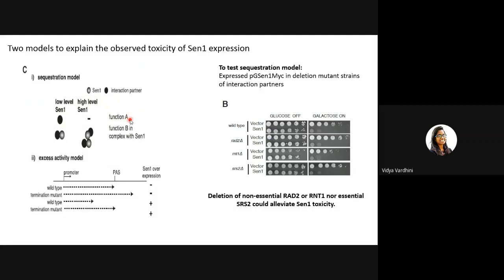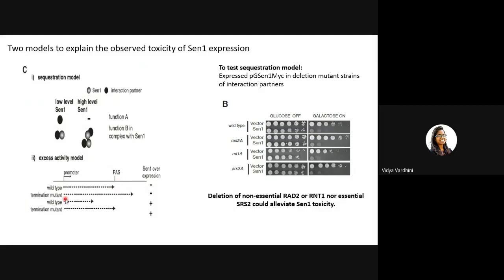This was one model. The other model is the excess activity model. In the first two lanes there is no SEN1 overexpression. This is what happens in wild type. There is a promoter here, transcription occurs, the polyadenylation site will be encountered, SEN1 is not overexpressed, and the transcription termination will occur.